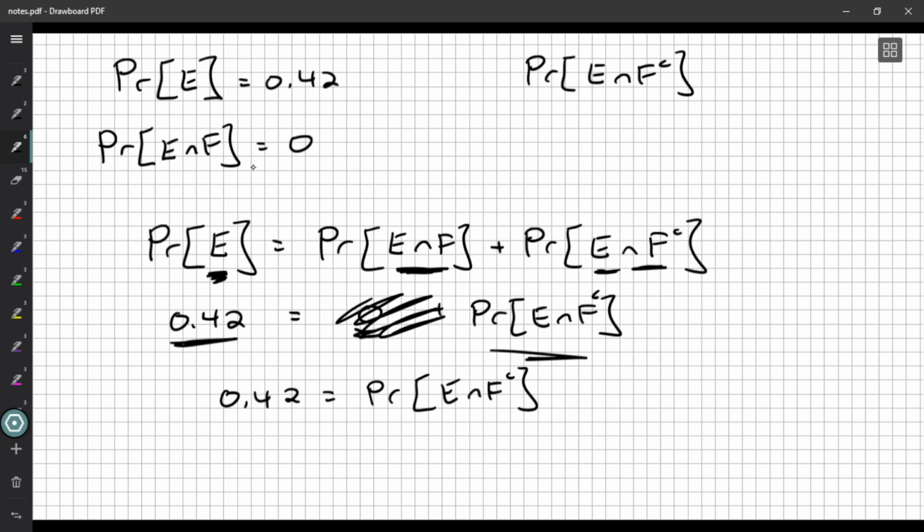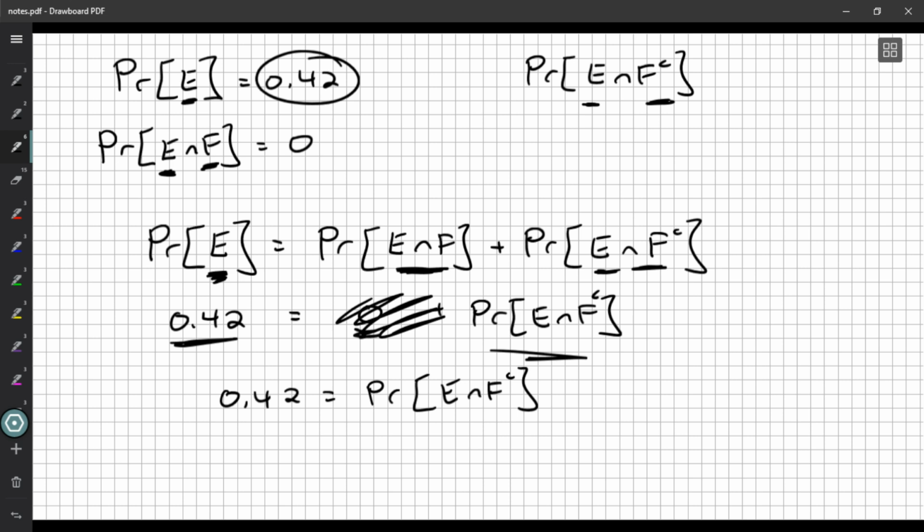So this makes sense a little bit if we try and think and reason our way through it. If E and F can't both happen, then if E happens 42% of the time, will F have happened any of those times? No, because E and F can't both happen. So if E happens, we know F didn't happen. And since the probability of E happening is 0.42, the probability of E and F not happening is also 0.42, because the F not happening doesn't really change anything. It doesn't restrict it in any way, because we know there's no way F could have happened.